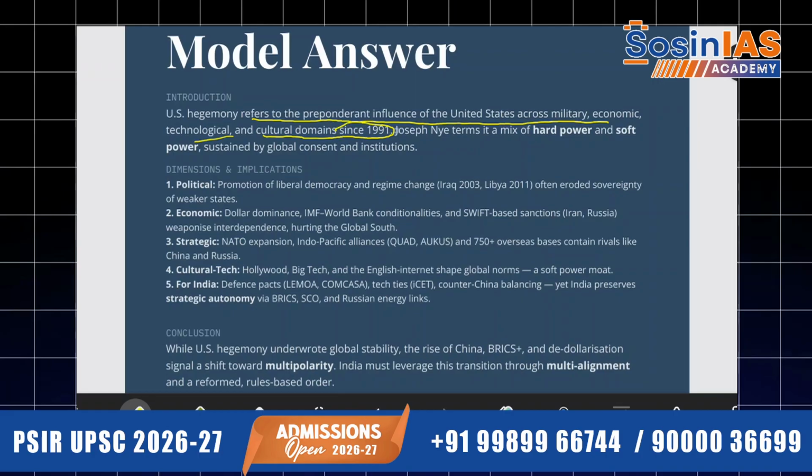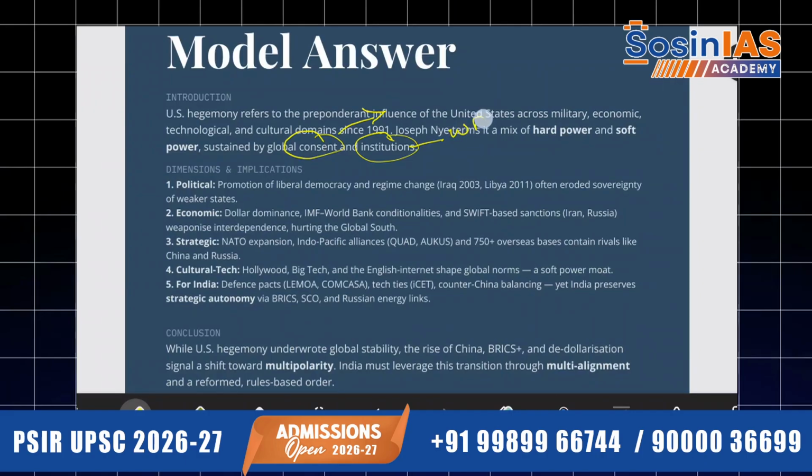So we started the answer with: US hegemony refers to the preponderant influence of the United States across military, economy, technology and culture domains since 1991. Joseph Nye terms it as a mix of hard power and soft power sustained by global consent and institutions. Oh my god, this definition of the answer is... So you can see here how beautifully this is given.